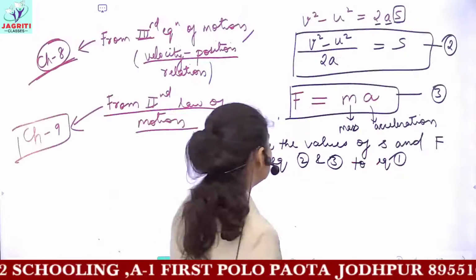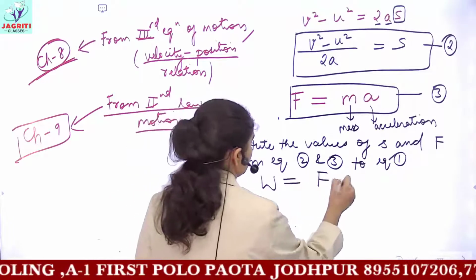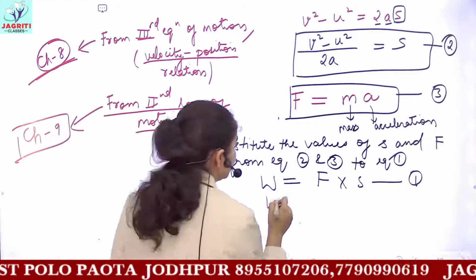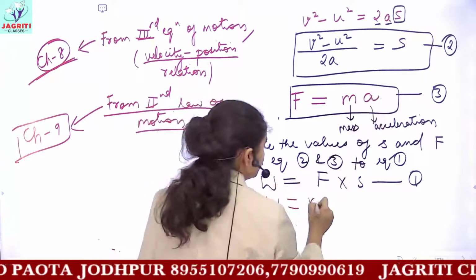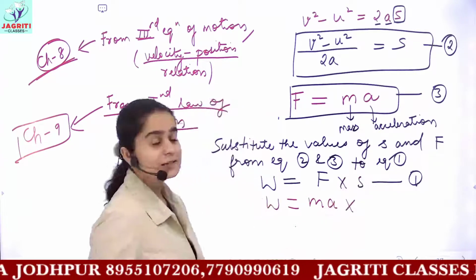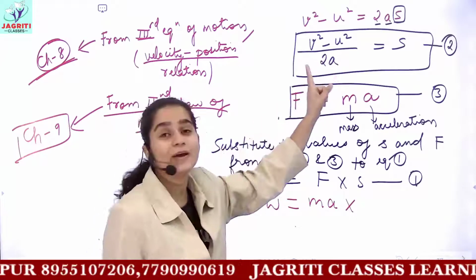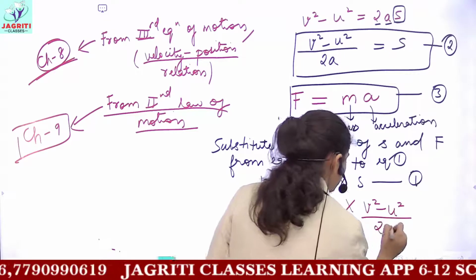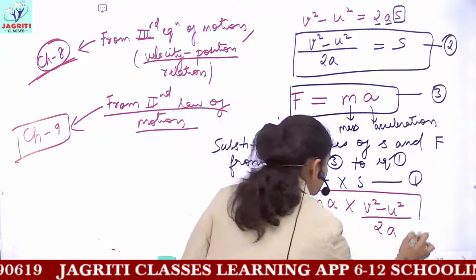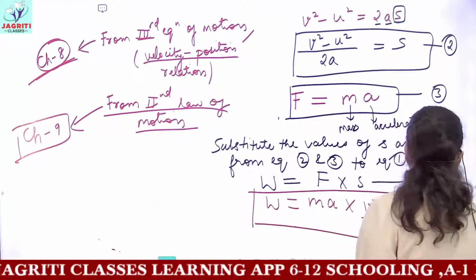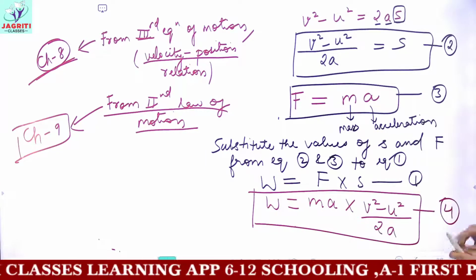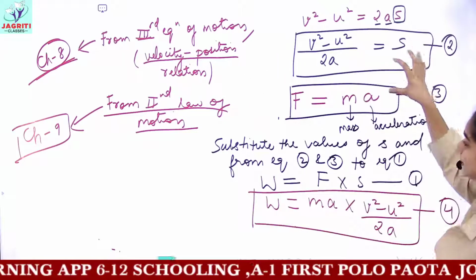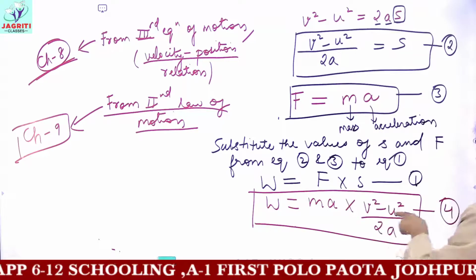So if I put these values in this equation, this was your equation first. Now putting the values in equation 1, we get W equals, instead of force, I'll put m a. And instead of displacement, I'll put the value v square minus u square upon 2a. So I get a new equation and I can number it as my equation 4th. I have found the values of S and F from the equations of motion and the law of motion, then substituted these values in equation first and got this final equation.